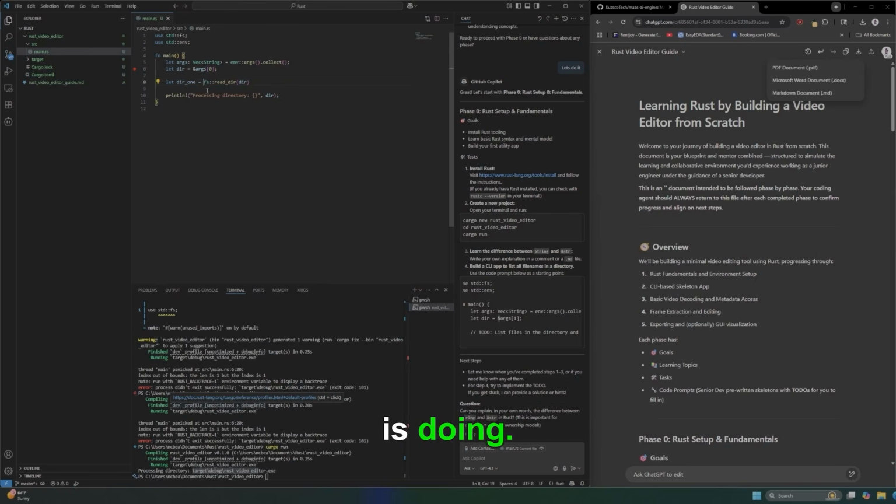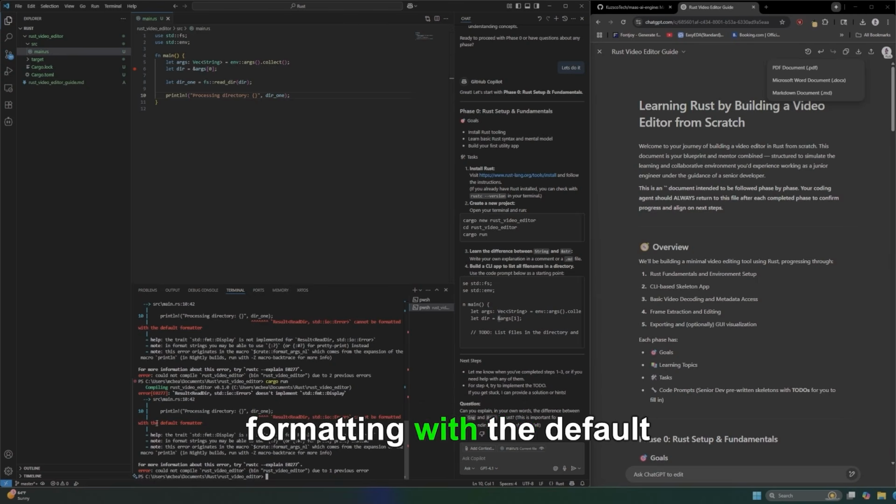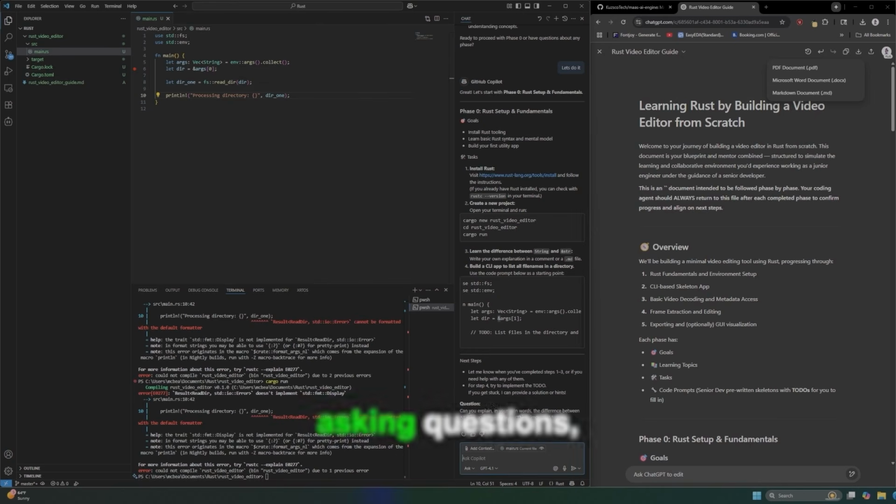I don't even know what this is doing. Let's see if this is even a thing. What do we got? Expected... cannot be formatted with the default formatter. Alright, I have no clue what I'm doing. Let me just keep asking it questions, I guess.